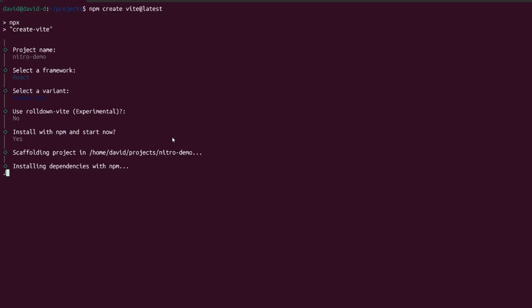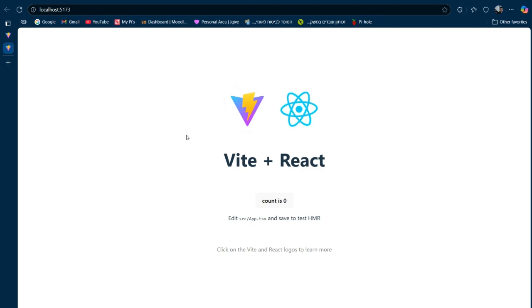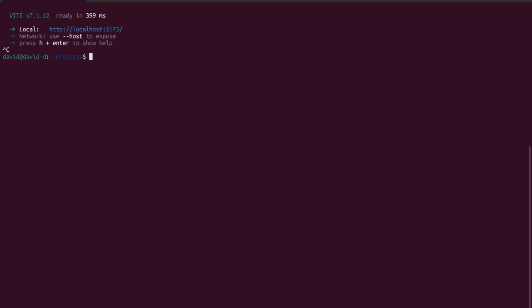It takes a few seconds to load, or a little more than a few seconds. I'm going to skip this part so we don't have to sit here for a few minutes. It's taking longer than I thought. There we go. All right, if we go to localhost, we see we have our classic Vite plus React project, which has pretty much nothing special about it. And all right, now let's jump into the code.